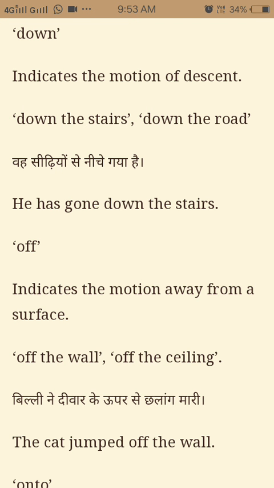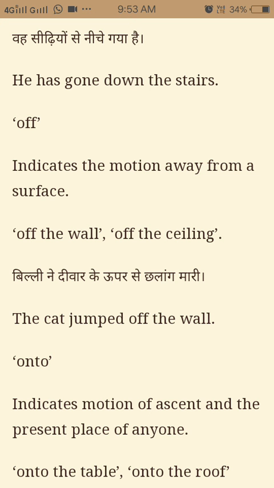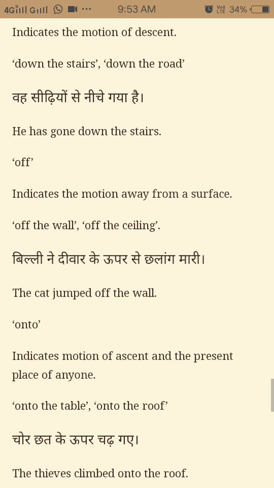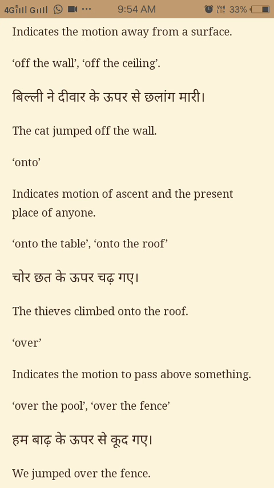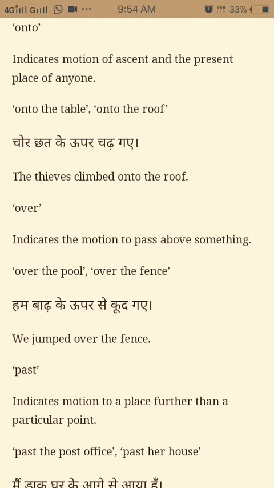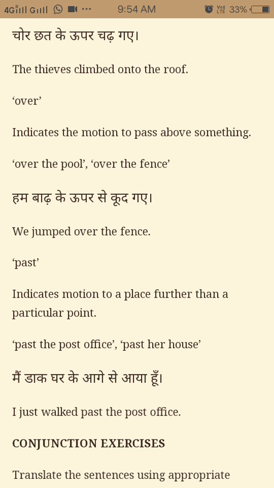Next is off. Indicates the motion away from a surface. Off the wall, off the ceiling. Example, the cat jumped off the wall. Next, on. Indicates motion of ascent and the present place of anyone. On the table, on the roof. The thieves climbed on the roof. Next is over. Indicates the motion to pass above something. Over the pool, over the fence. We jumped over the fence.